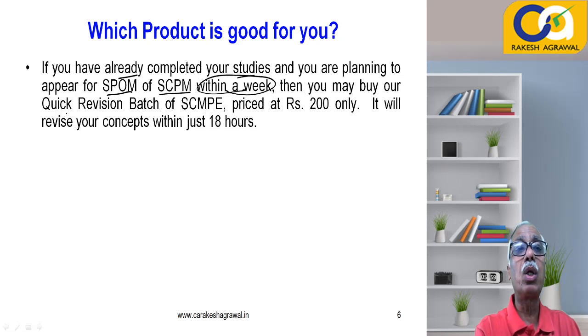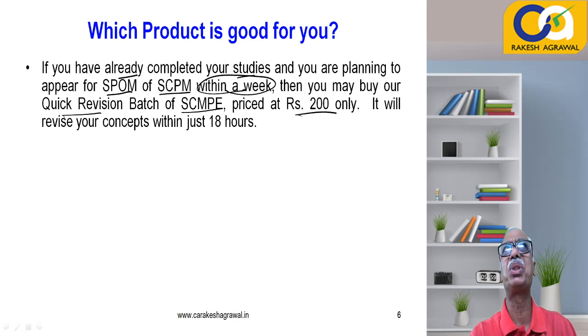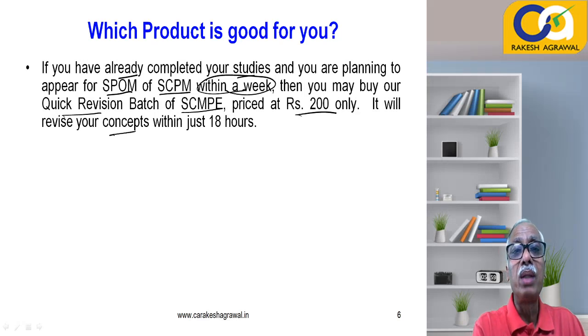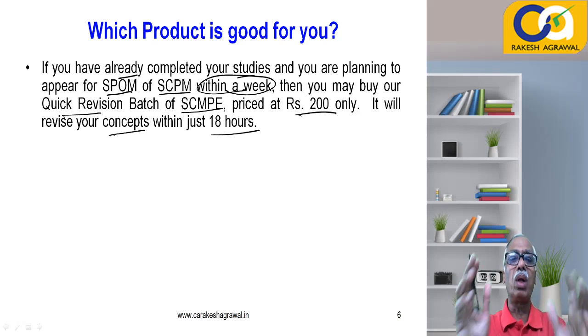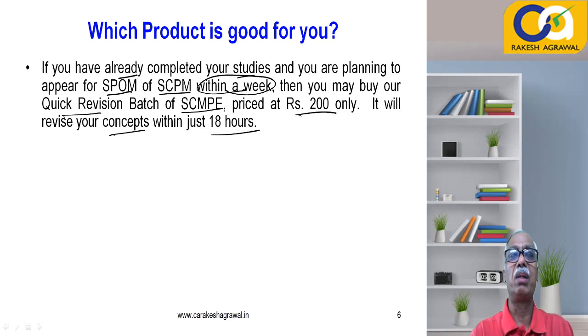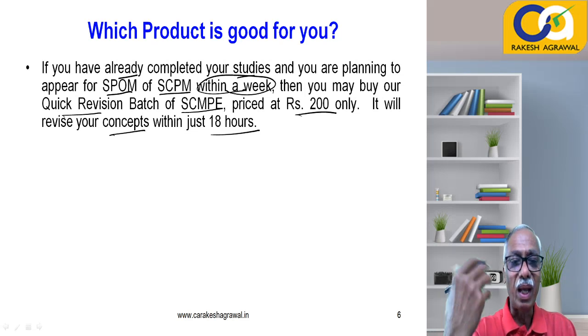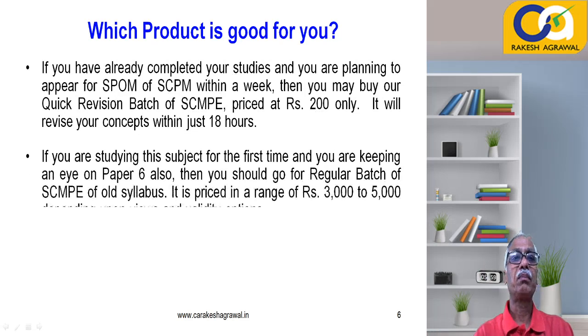Then you may buy our quick revision batch of this old syllabus, SCMPE syllabus. A quick revision batch, it is priced only for ₹200. So there is no harm in trying. Now it will revise your concepts within just 18 hours. The total recording time is 18 hours for that quick revision batch of SCMPE. Please remember, it doesn't contain practical questions, but the concepts are revised. So if you have short time left, there is no harm in trying out our product of just ₹200 and revise your concepts once again.